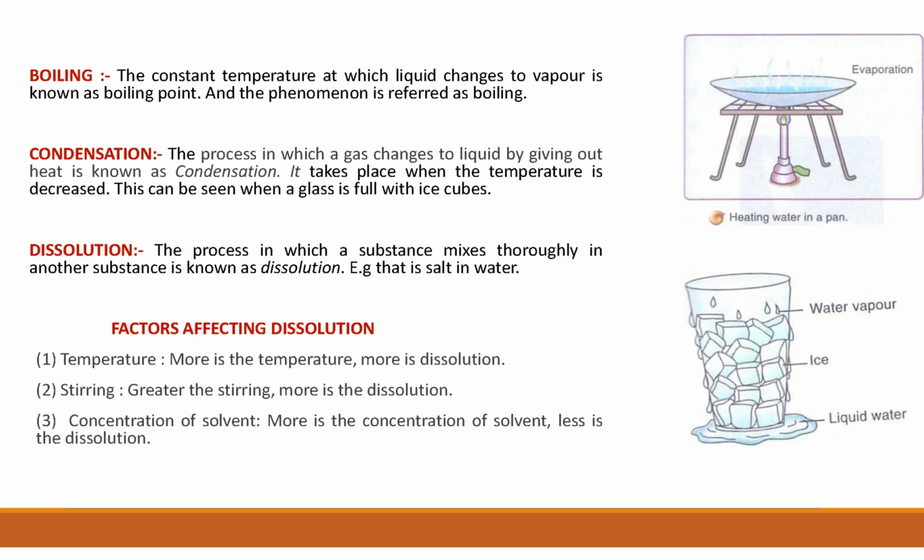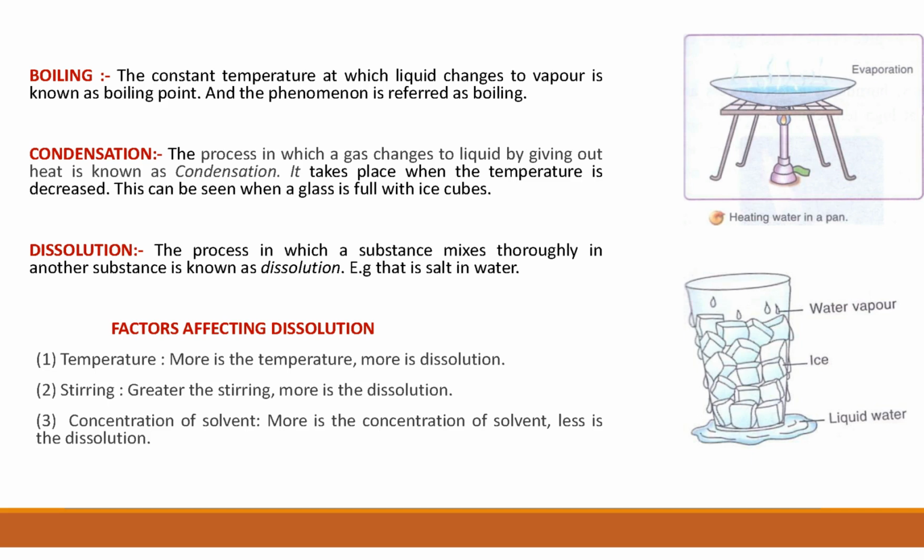Then factors affecting dissolution. What factors affect dissolution? First, temperature. When we increase the temperature, dissolution will increase. Then stirring. Greater the stirring, more the dissolution. If we do the stirring, dissolution will increase. Then concentration of the solvent. More is the concentration of the solvent, less is the dissolution. You can see this in practical at your home.